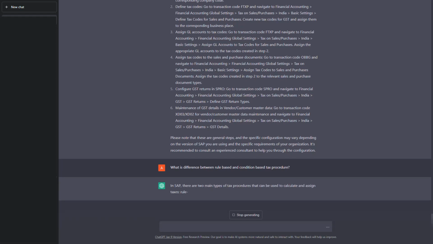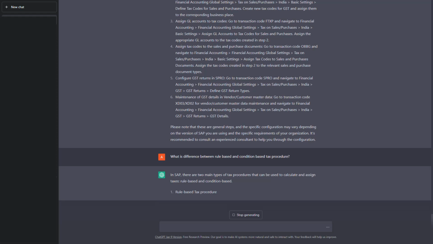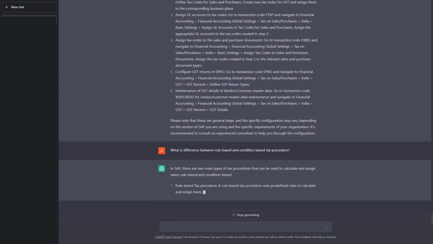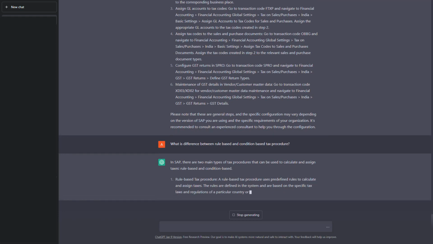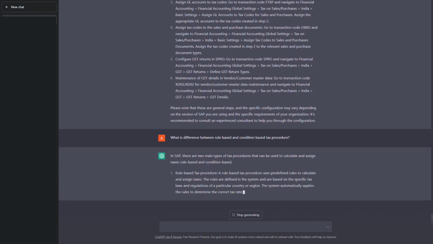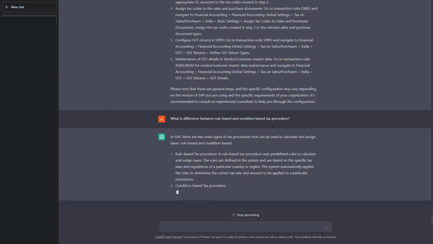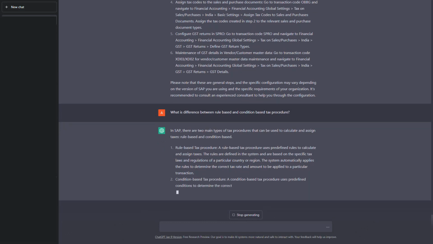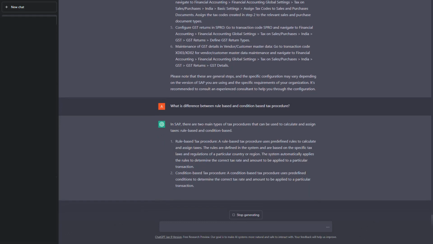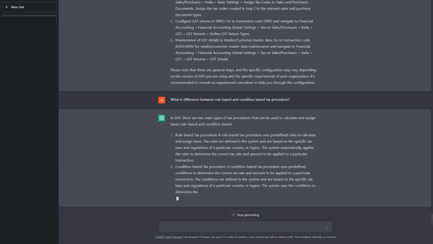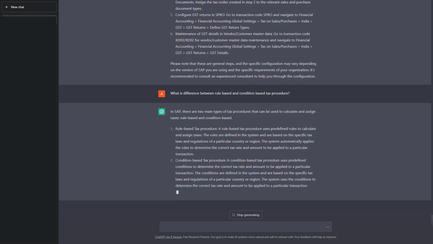Okay, in SAP there are two main types of tax procedures. Rule-based tax procedure uses predefined rules to calculate. Okay, this pretty much sounds to me like how people answer if they don't know the answer. But condition-based is used to predefine conditions to determine the correct tax rate and amount to be applied to a particular transaction.